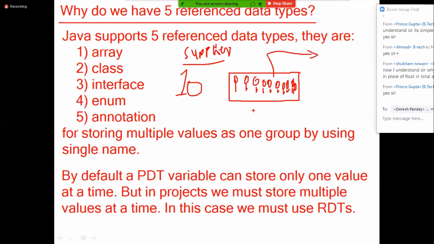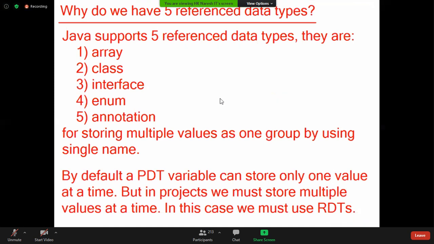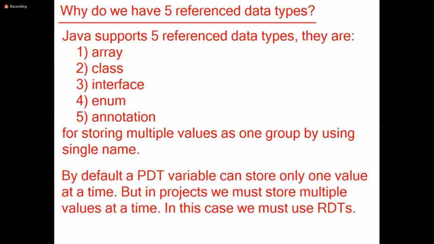All 10 bottles are placed inside one box, packed, and delivered to HK Bakery. So if you want to collect multiple values as a group and send them from one place to another, what do I require? A reference data type. And if HK Bakery has ordered only one bottle, is the box required? Not required. The bottle will be sent directly. That's simple. So primitive types are meant for creating variable memory to store one value. But to store multiple values, I need a group memory, that is a reference data type.